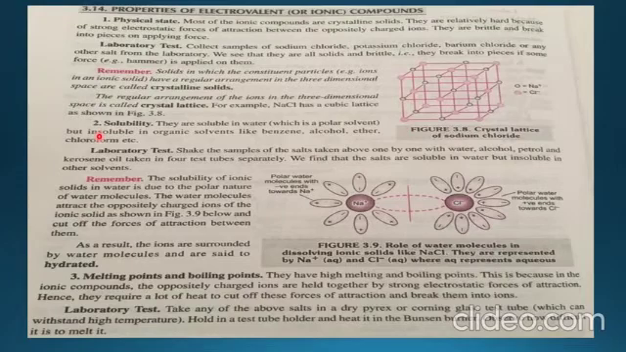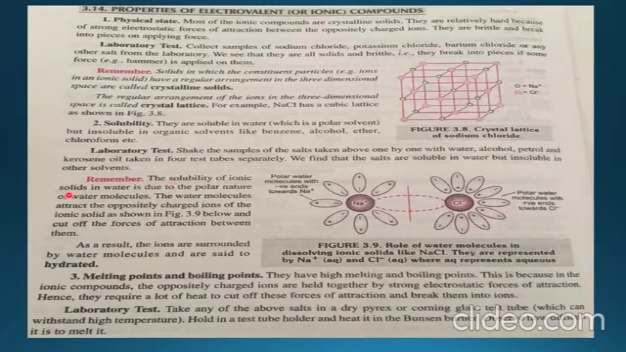Next is solubility. They are soluble in water, meaning a polar solvent. Polar means which have 2 poles, positive and negative, but insoluble in organic solvents like benzene, alcohol, ether and chloroform. For this, again a test is done. Shake the sample of salt taken above 1 by 1 with water, alcohol, petrol and kerosene oil taken in 4 test tubes separately. We find that the salts are soluble in water but insoluble in other solvents.